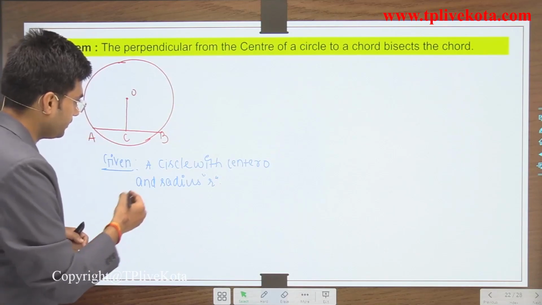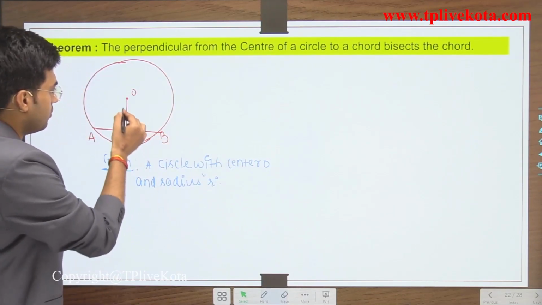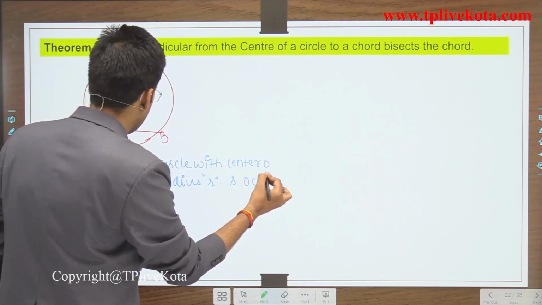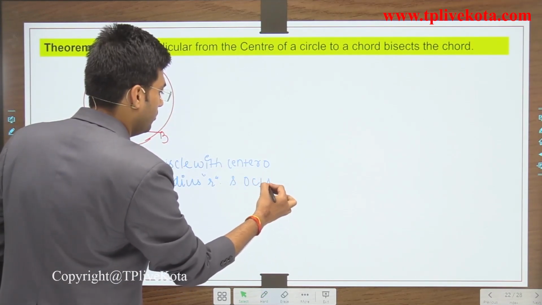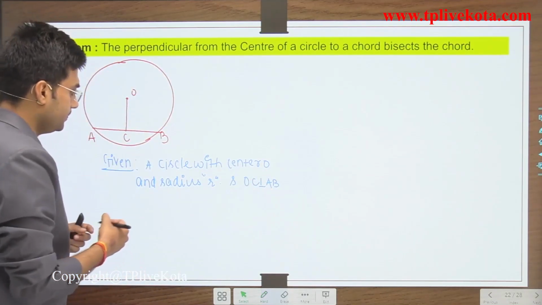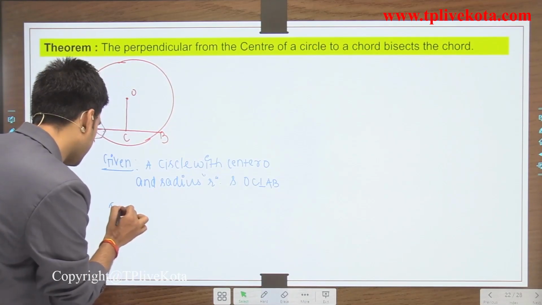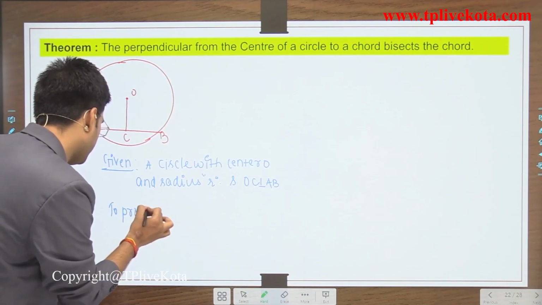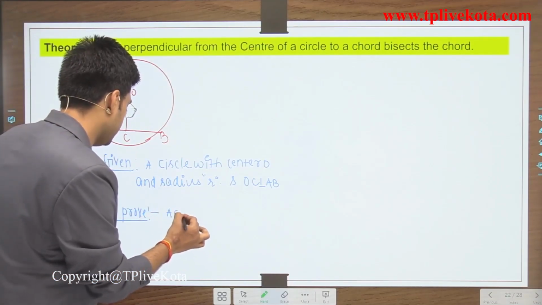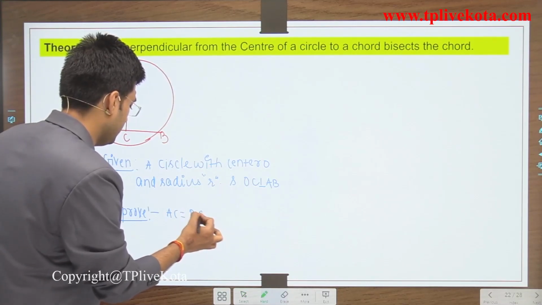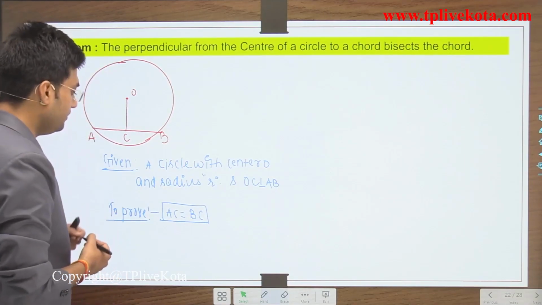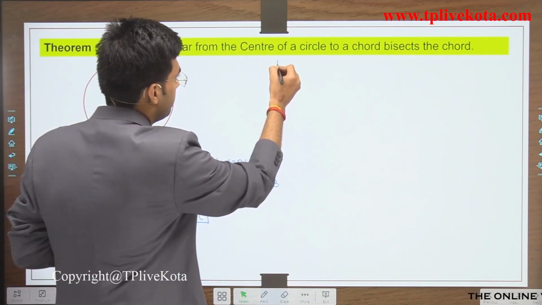Now, students, this is also given that OC is perpendicular to AB. Clear? Now, we have to prove that AC is equal to BC. Then let's start the proof.